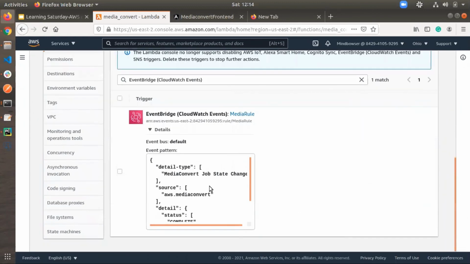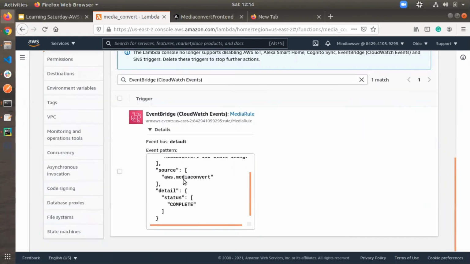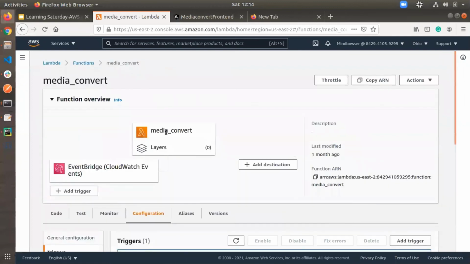I have added one event pattern here for MediaConvert. I selected the source aws.mediaconvert, and for status, for every job, when the status is completed, it will automatically call this function. In this function, you can add the logic to call back an API after every completion, and by using that API, you can update your server database.